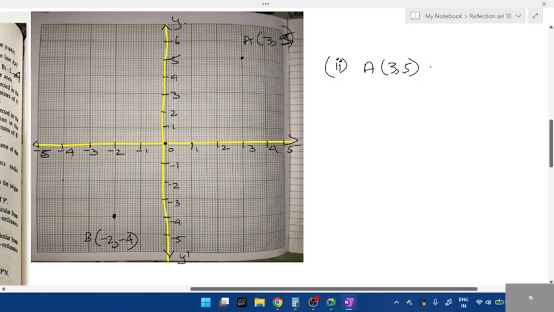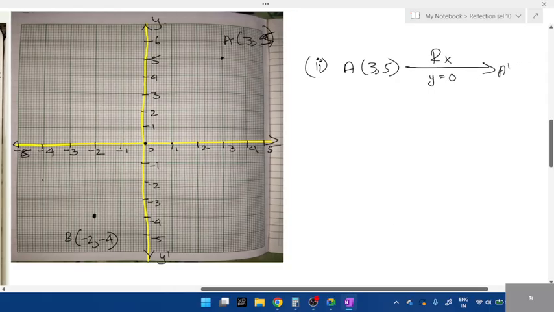Okay, I want all of you to write this. Reflection R, right? R of x. If R of x is given, which one is 0? Then which value will change? What is A dash? Okay, you can do it like this. If not, remember in the beginning, first class I taught you all. Fourth quadrant, the first one is positive, second one is negative. So same 3, minus 5. Just bring this down. 3, minus 5 is here.